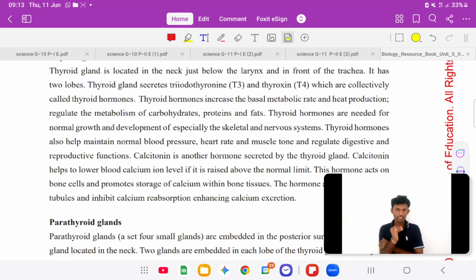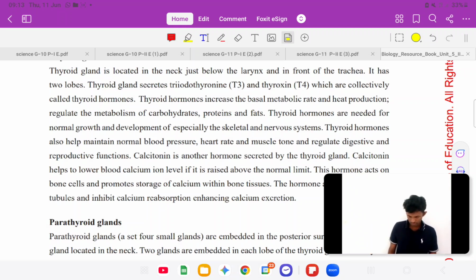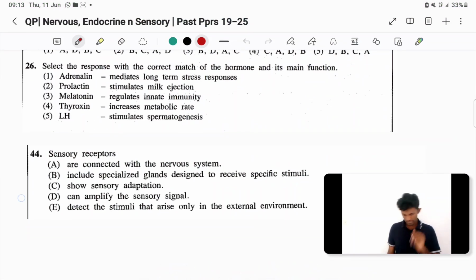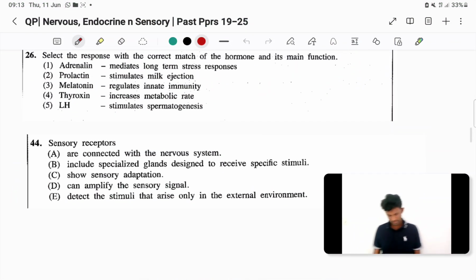There's a difference between normal metabolic rate and basal metabolic rate කියන එක. But that's not the time for discussing those. But in theory class sometimes I think you have heard that, but you can just search. Increases metabolic rate, wrong. LH stimulates spermatogenesis, that's true. In males, spermatogenesis stimulated by LH hormone.